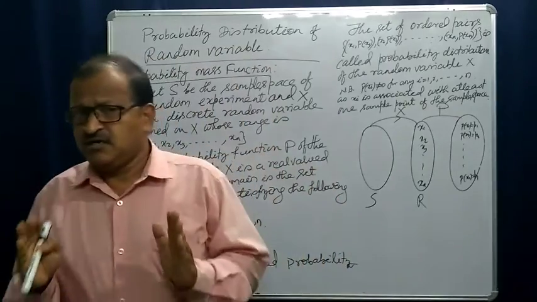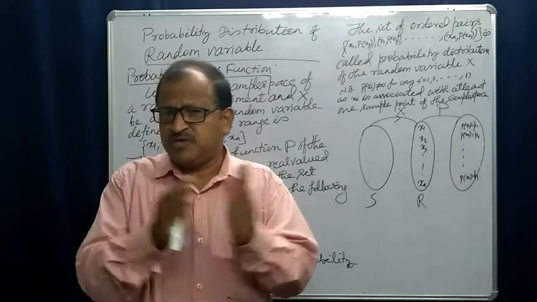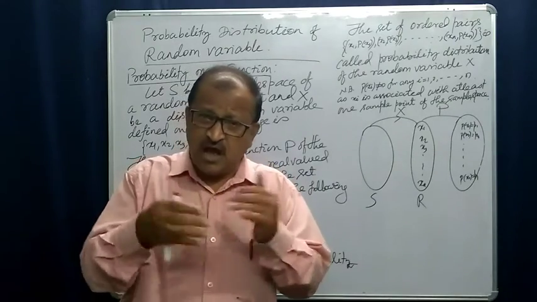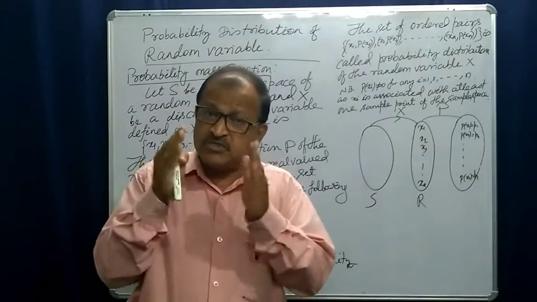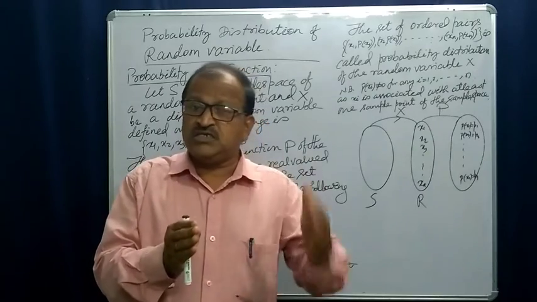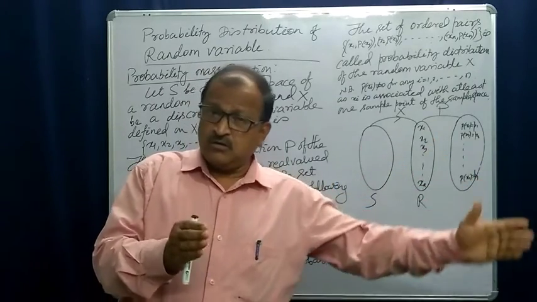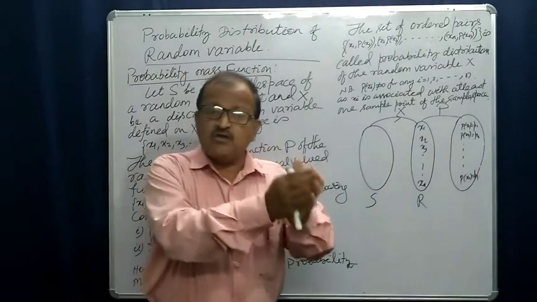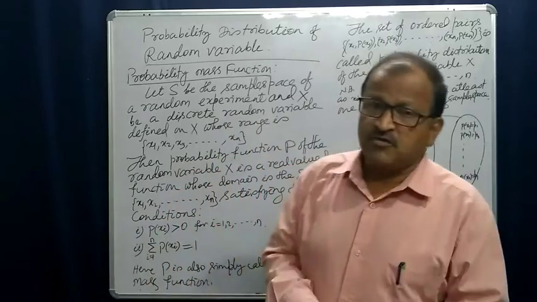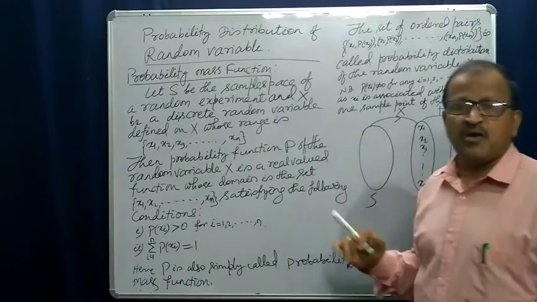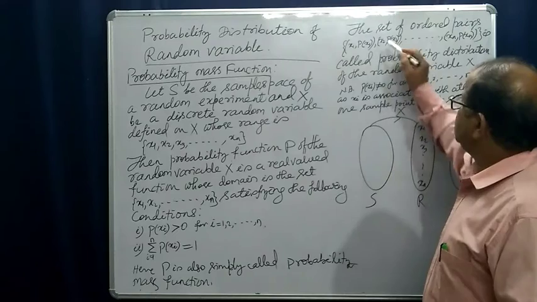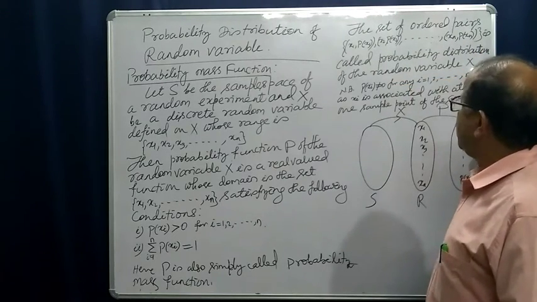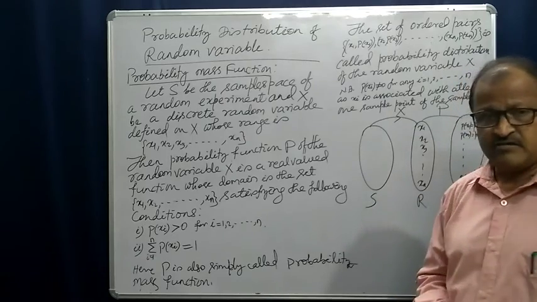That means the sum of the probabilities should be equal to 1. The purpose is how we will distribute probabilities to each of the values of the random variable so that their sum is equal to 1, and they satisfy all the conditions of a probability function. So this is the probability distribution of the random variable x.